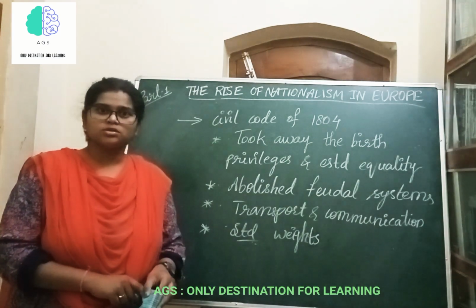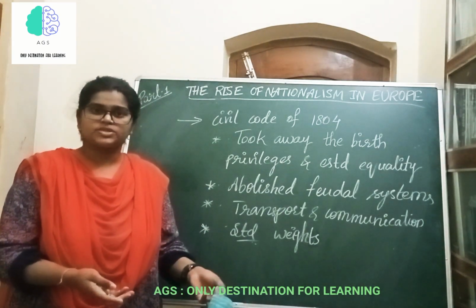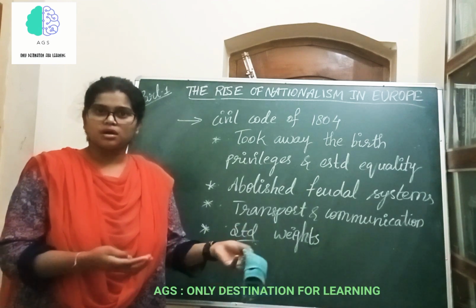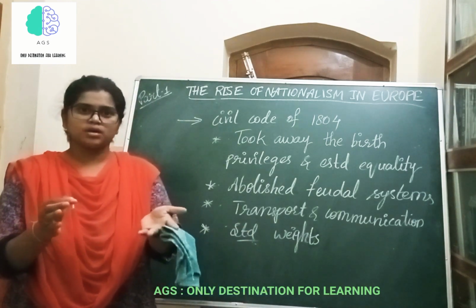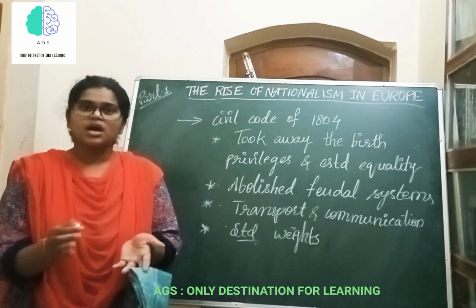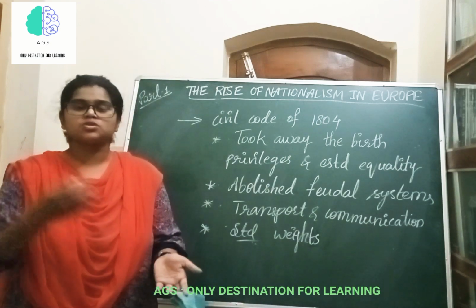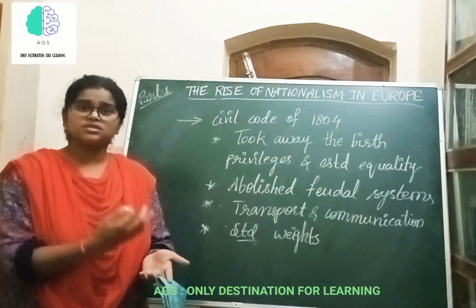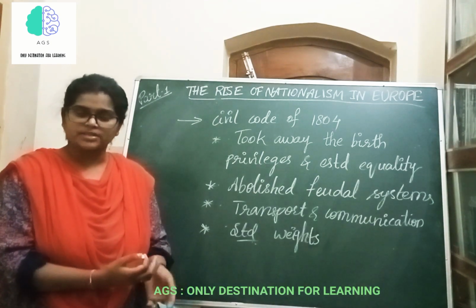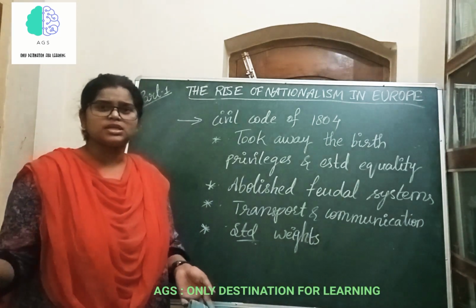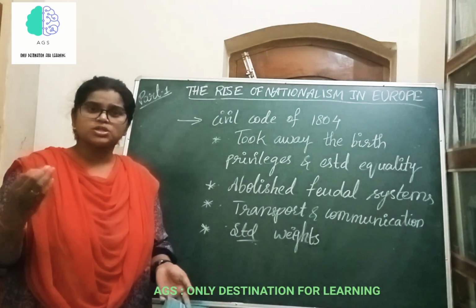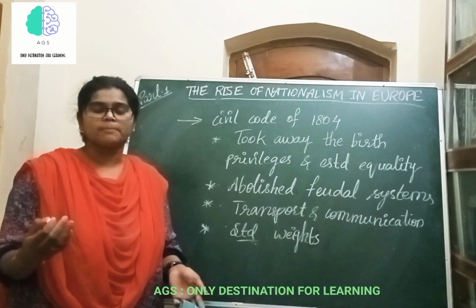See, in movies and all, you might have seen, before a movie is released in theaters, it should get a censorship certificate so that it could be released to the public. So such censorship was introduced by Napoleon, so that whatever newspapers and media existed should function only with the permission of Napoleon Bonaparte.